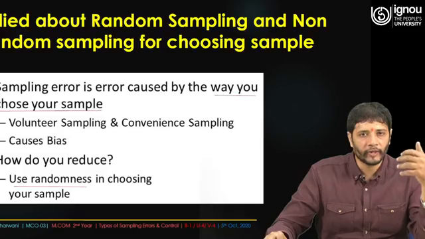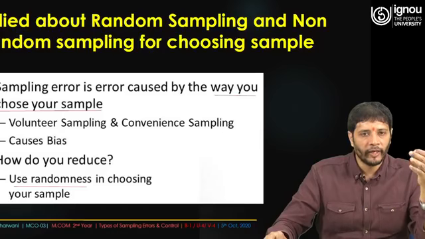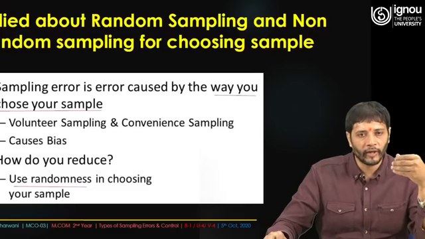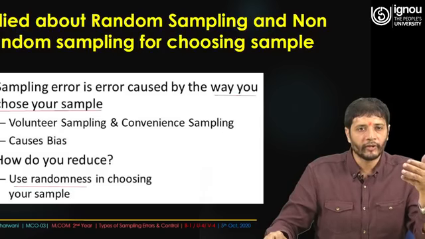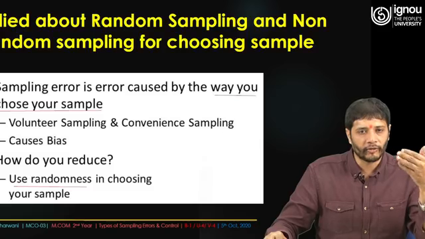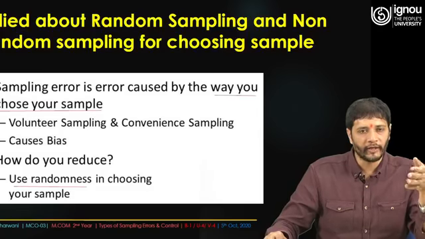And if we are going to study random sampling and non-random sampling for choosing a sample, as far as the sampling error is caused by the way you choose your sample, we have seen that in non-random sampling we believe in convenience sampling or volunteer sampling. So these are the models which are quite biased in nature and cause bias. Somewhere the error is going to come up, because you are quite convenient as far as the collection of the sample is concerned, and you try to make the population as per your convenience, and that is the reason the results come quite deviated in nature, or maybe not holistic in nature.